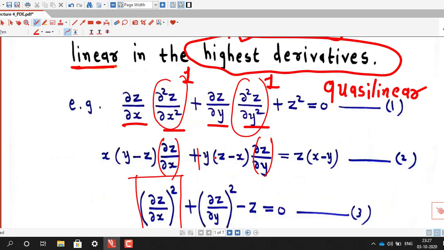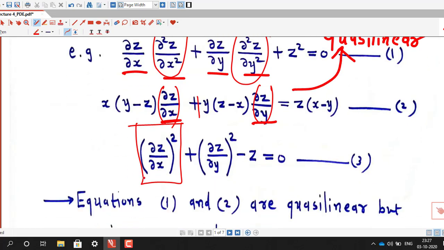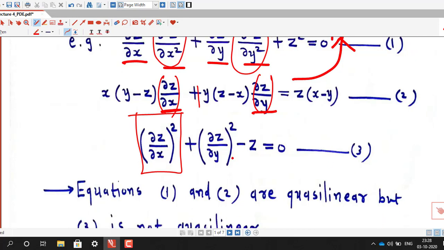Similarly, if you observe equation 2, here there are two partial derivatives of first order and both are in the first degree. So we can say that equation 2 is also linear in highest derivatives. So equation 2 is also Cauchy-Linear. But if you observe in equation 3, then the partial derivatives of first order appear in equation 3 and they are not having first degree. So therefore equation 3 is not Cauchy-Linear.